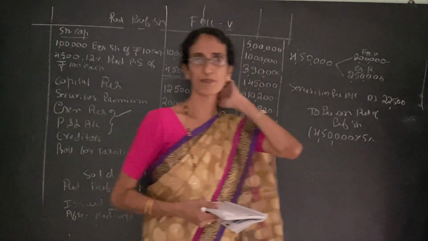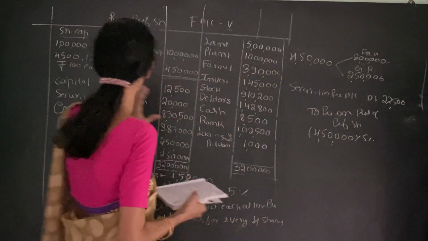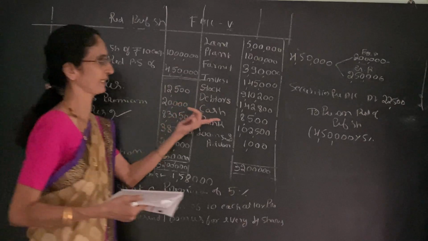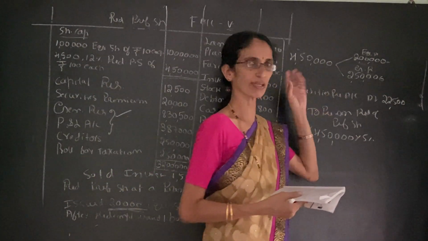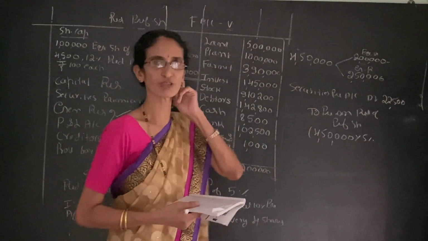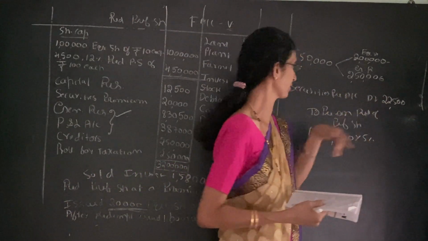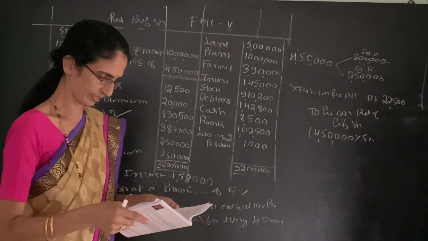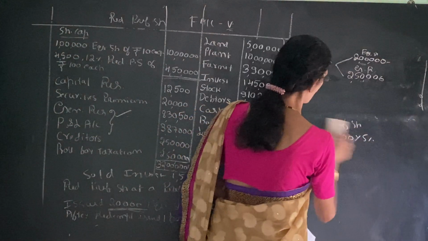For the premium on redemption of preference shares, we can utilize securities premium. Here 20,000 is there from the last journal entry, from the equity shares premium. So we can fully utilize the securities premium for the premium on redemption of preference shares. Securities premium account debtor to premium on redemption of preference shares, 22,500.